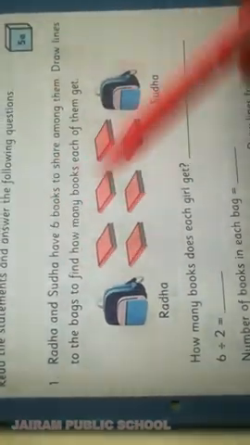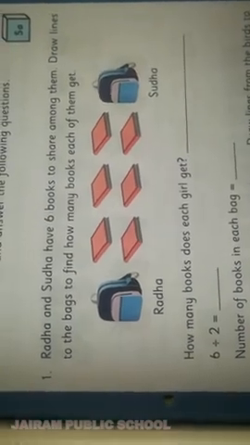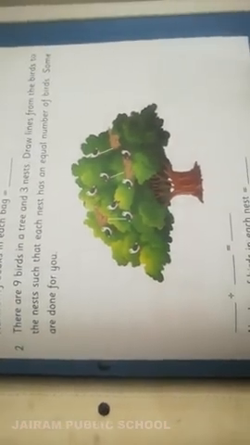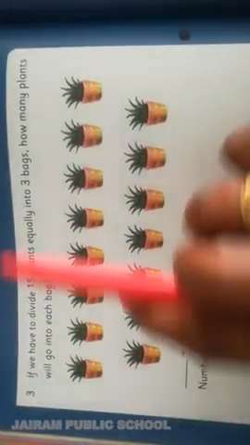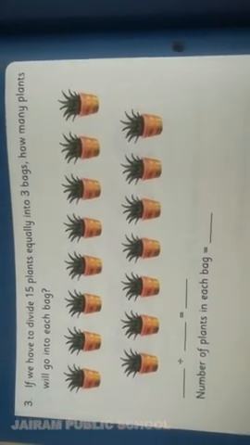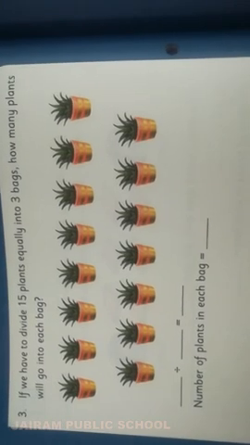You have to read the statements, then answer the questions. Take a screenshot. First question, second question, third question. You have to read the question, then answer the questions below. Complete it and upload it in the Chrysalis app, children.